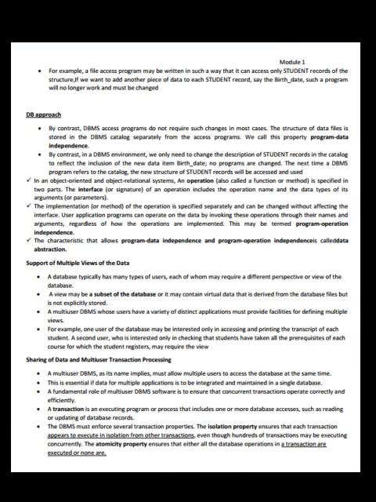User application programs can operate on the data by invoking these operations through their names and arguments, regardless of how the operations are implemented. This may be termed program-operation independence. The characteristic that allows program-data independence and program-operation independence is called data abstraction.